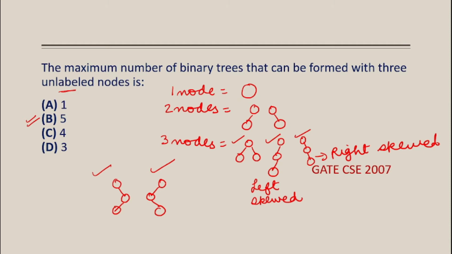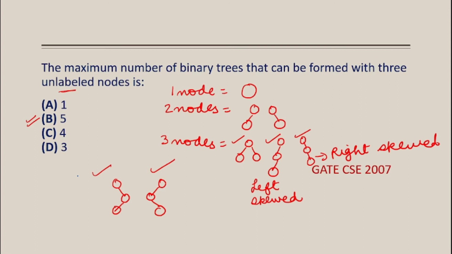But if we have 10 unlabeled nodes or 20 unlabeled nodes, then it is really very difficult to find the answer by drawing the trees. So for this we must know the formula. Let's see what the formula can be.